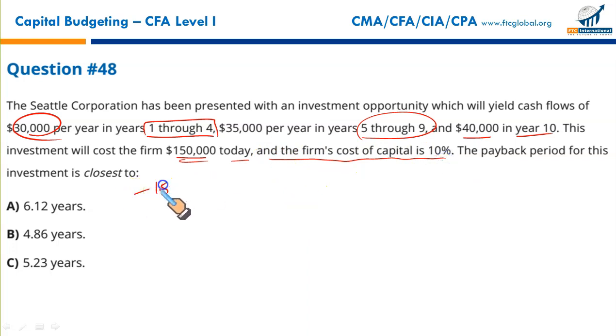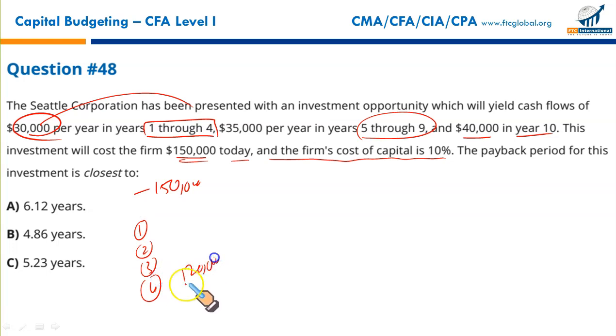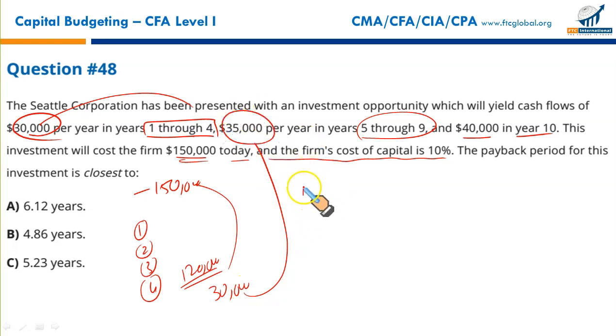So you will write $150,000. You will receive 4 inflows of 30,000 in year 1, year 2, year 3, and year 4. So this will give you a total of 120. It means you still have to recover the remaining $30,000, and this $30,000 will come from the next year's 35,000. So 4 years are there.